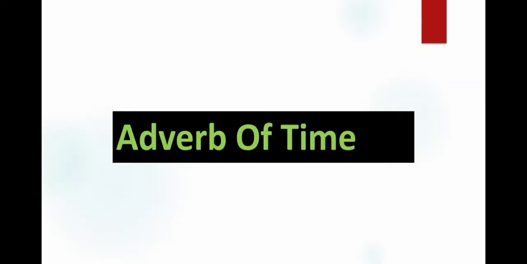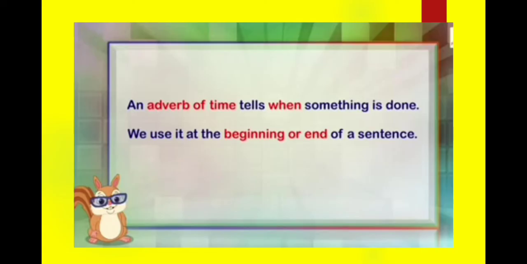Now we'll study about adverb of time. An adverb of time tells when something is done. We use it at the beginning or end of a sentence. When an adverb tells us when the action has taken place, it is known as an adverb of time. It tells us when an action happened, but also for how long and how often. Adverbs of time are invariable. They are extremely common in English.